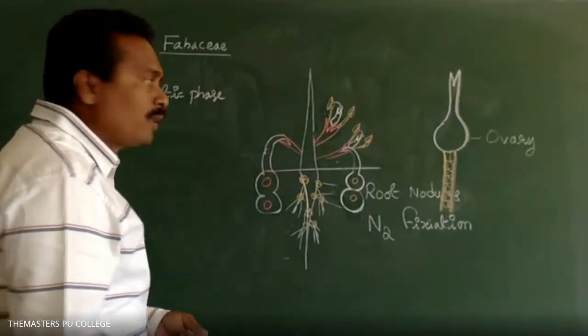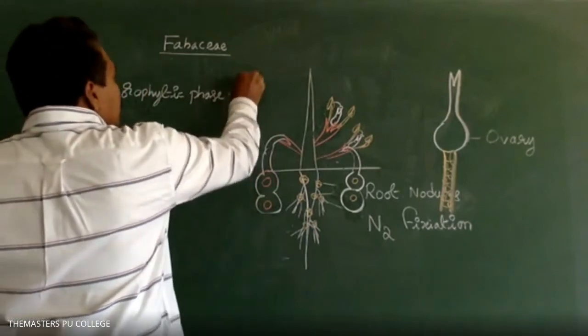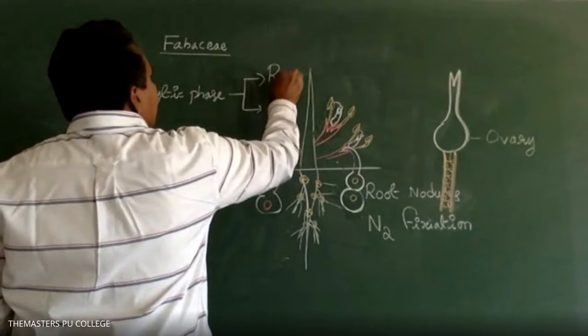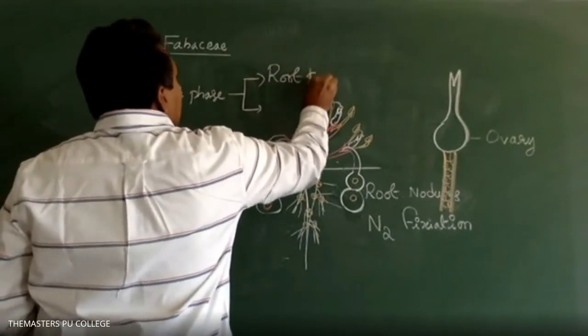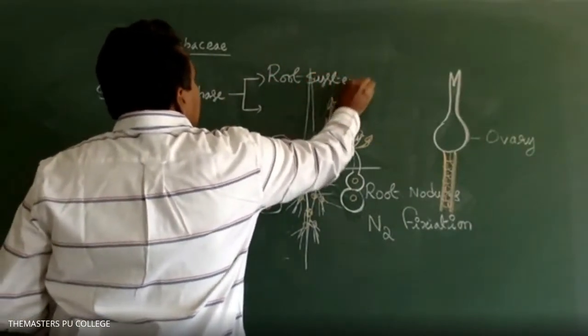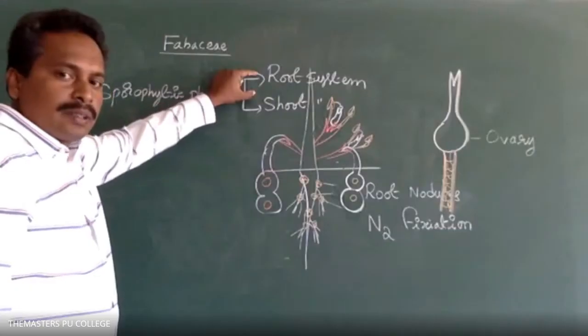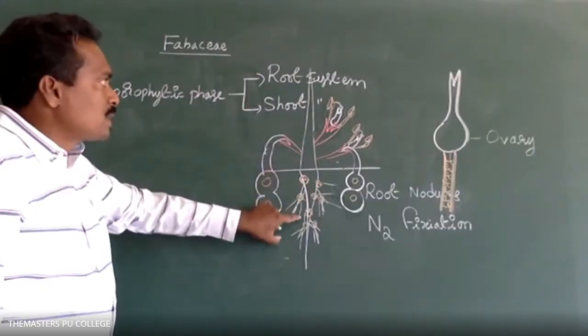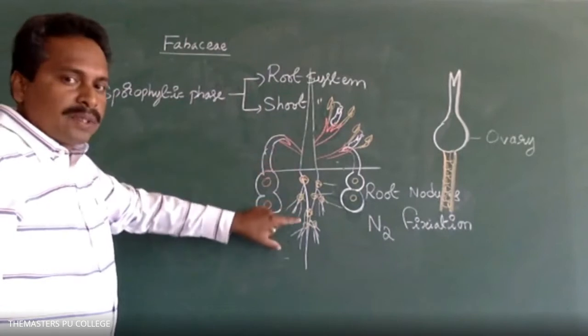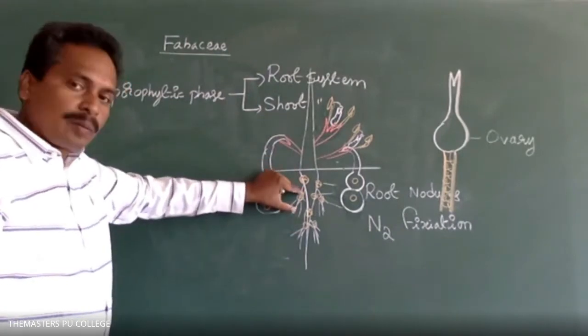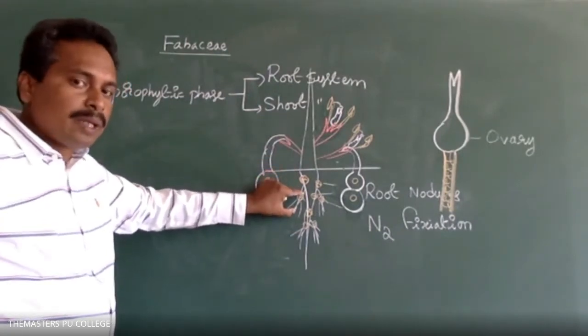The sporophytic phase is differentiated, consisting of mainly two parts: one is the root system, and second is the shoot system. The root system is the taproot system. Root nodules are present in the Fabaceae family.